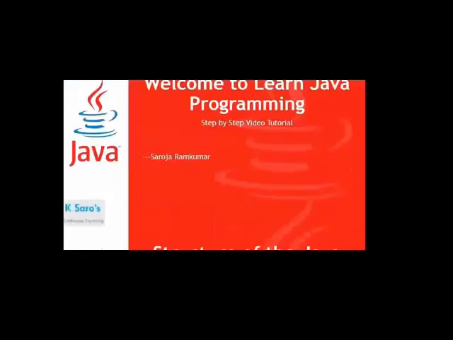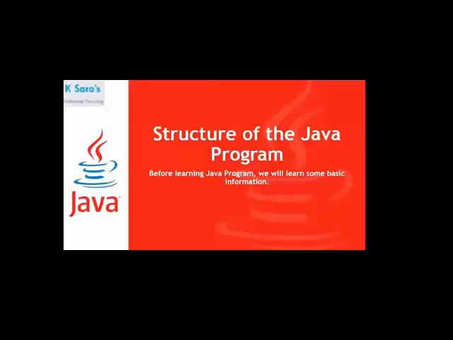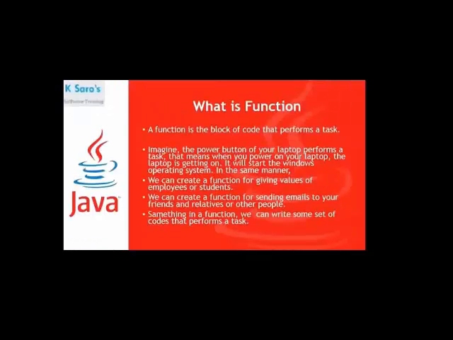Now, what is the structure of a Java program? We will see that. Before writing the structure, we need to understand very clearly what a function is. The function is a block of code that performs a task. If you want to perform any task, we need to write a function. Without a function, we are not able to execute any task.